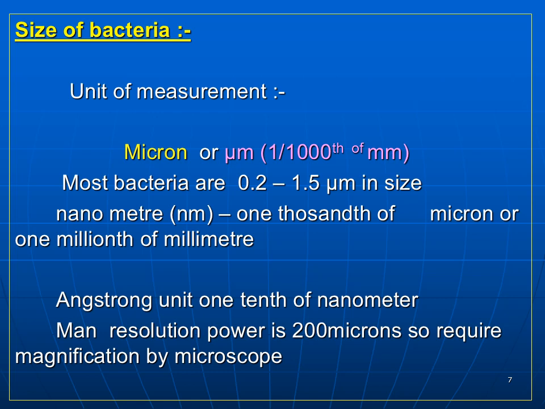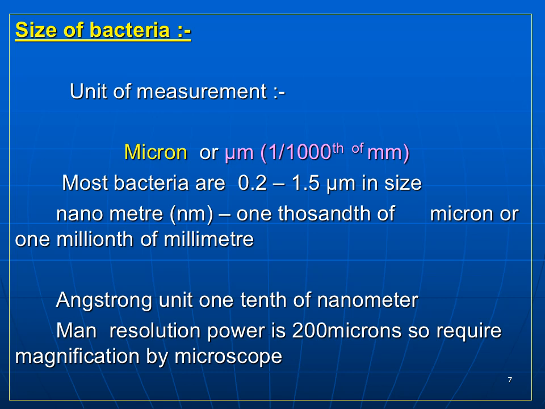Now come to the size of the bacteria. The unit for measurement of bacteria is the micron or micrometer. What is a micrometer or micron? It is nothing but one thousandth of a millimeter. Most bacterial size is 0.2 to 1.5 micrometers. Some bacteria are in nanometer size. What is a nanometer? A nanometer is one thousandth of a micron, or one millionth of a millimeter.